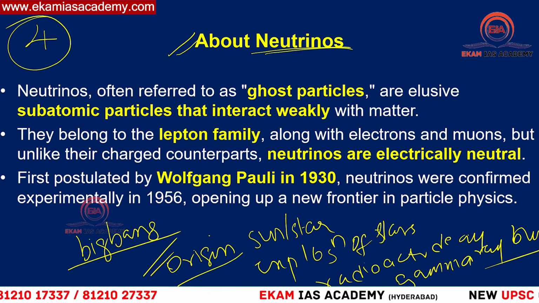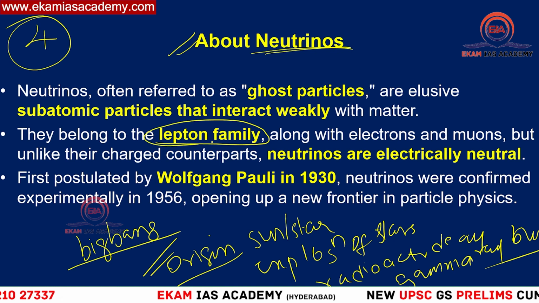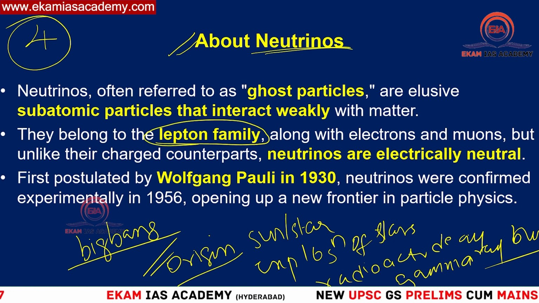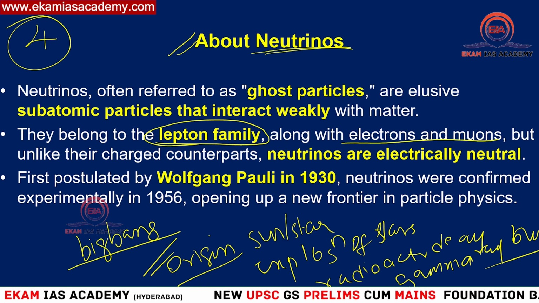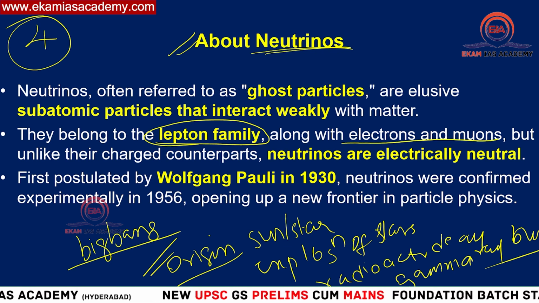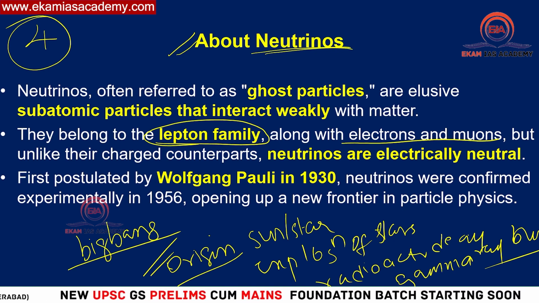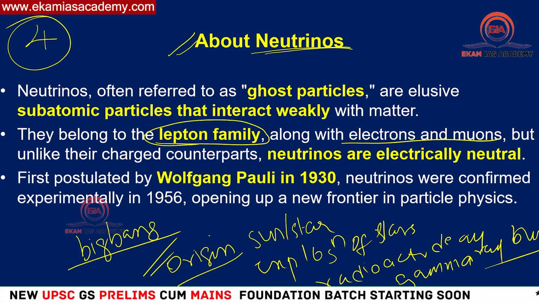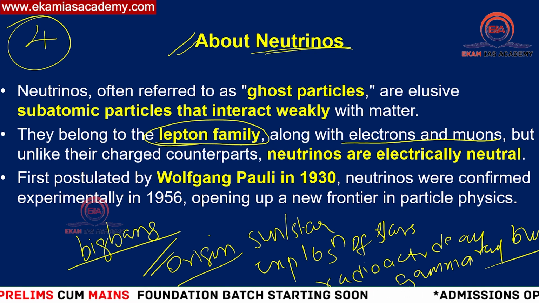That is another important fact you need to remember. And they form part of the lepton family. The lepton family consists of electrons as well as neutrinos. Here you have to remember, electrons and neutrinos together belong to the lepton family, because leptons are the particles which interact with the weak nuclear force.